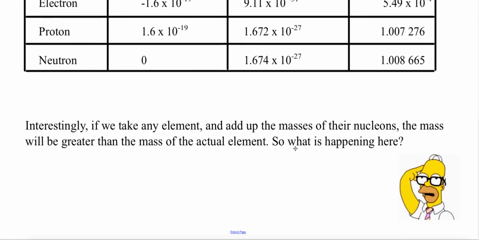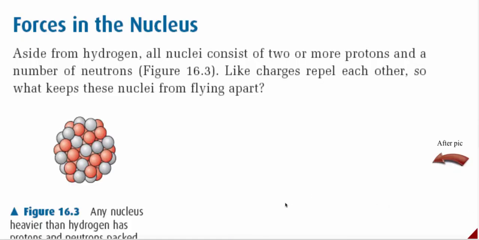So what's happening here? This is absolutely confusing. How could we have a mass difference? How could we have a defect of mass when we put these nucleons together? I want you to think about that, and we're going to come back to why that's happening. Now, let's first look at the forces of the nucleus.